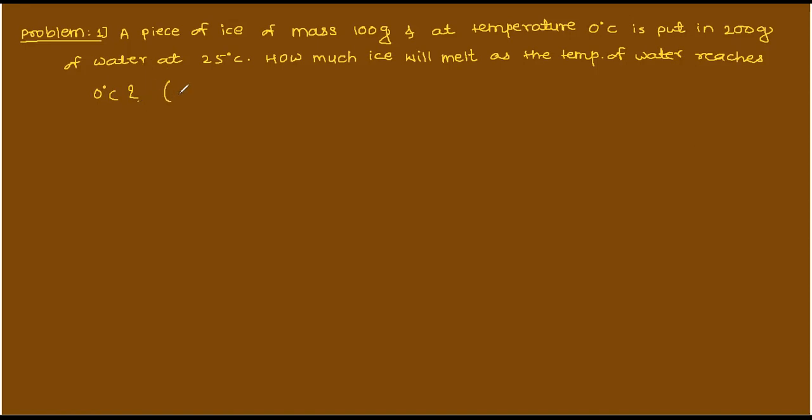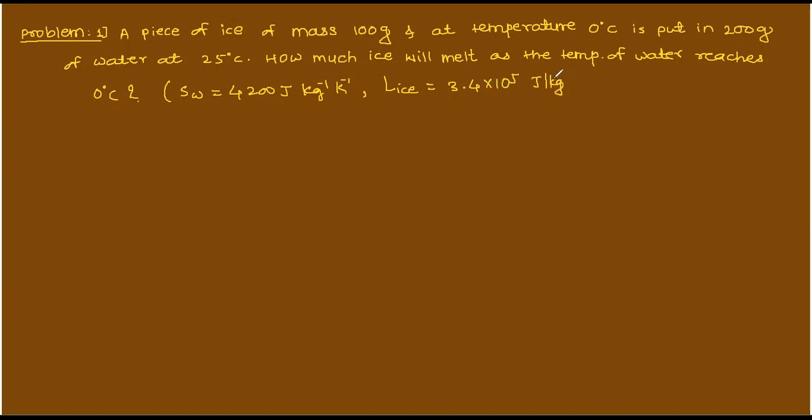They have given specific heat of water as 4200 joule per kg per Kelvin, and latent heat of fusion of ice is given as 3.4 into 10 to the power 5 joule per kg.